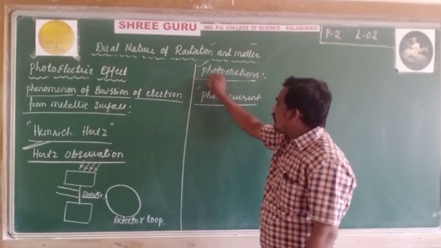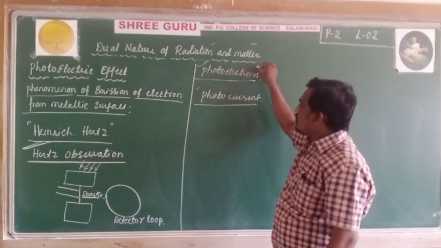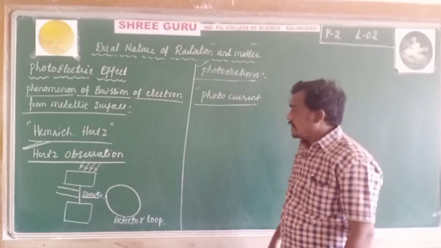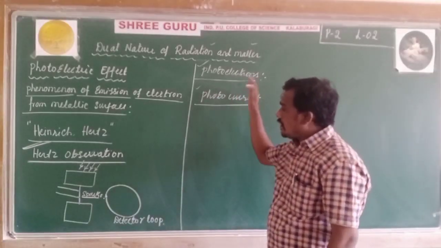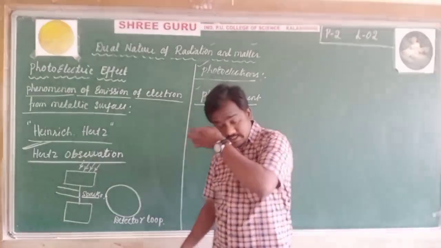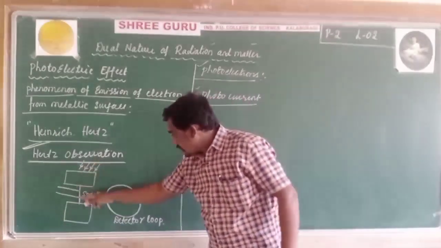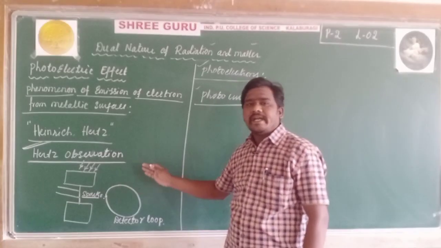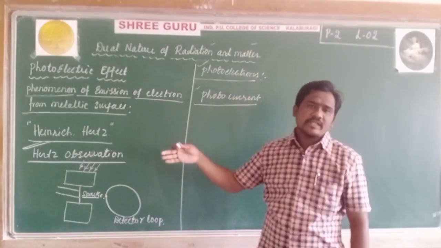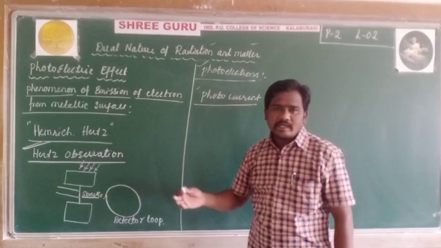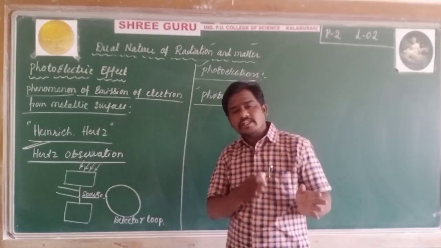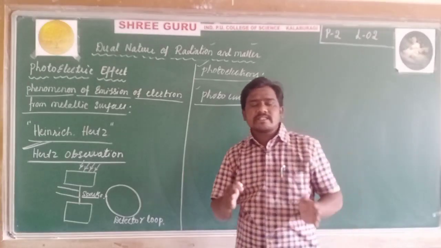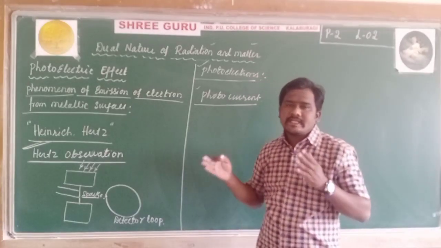The current produced due to these photoelectrons is called photocurrent, and this was observed by Heinrich Hertz. These experiments were continued by many scientists, Einstein, Lenard and Hallwachs, who explained the photoelectric effect successfully.